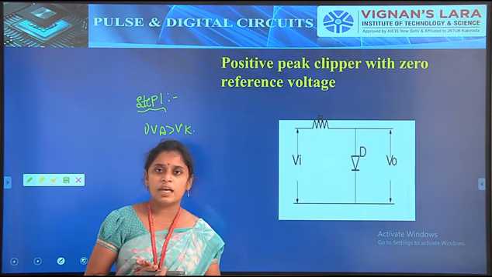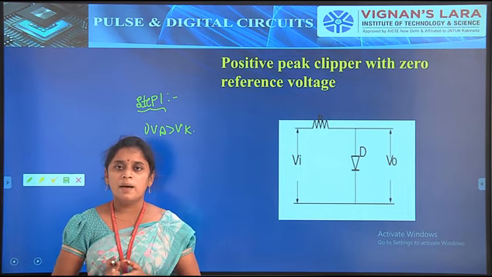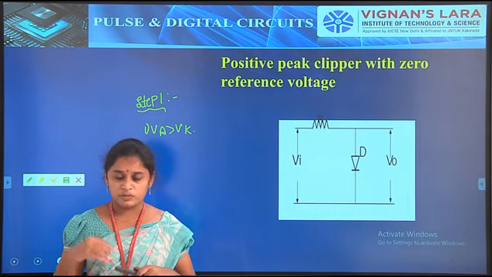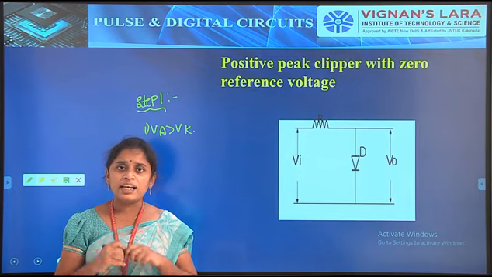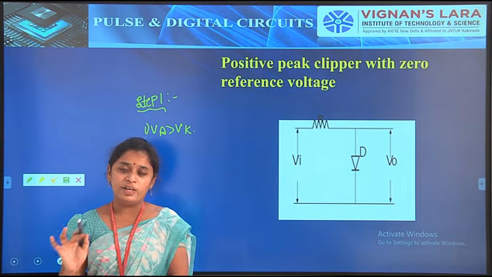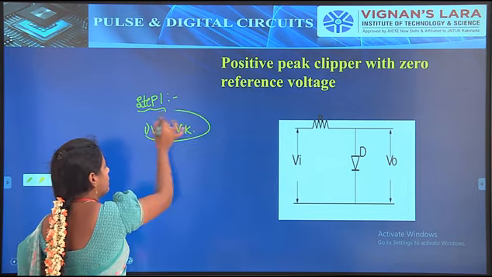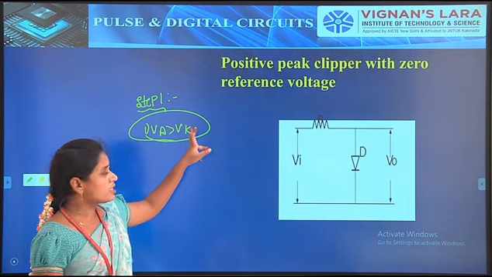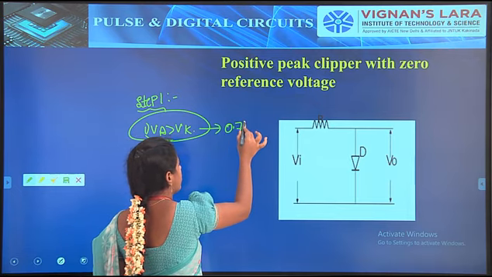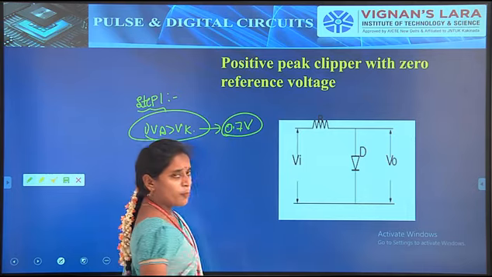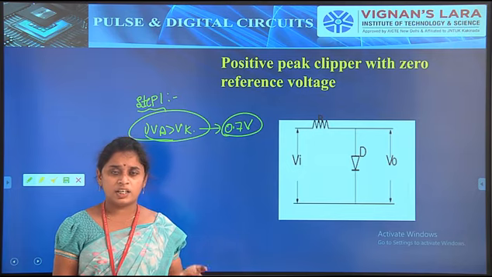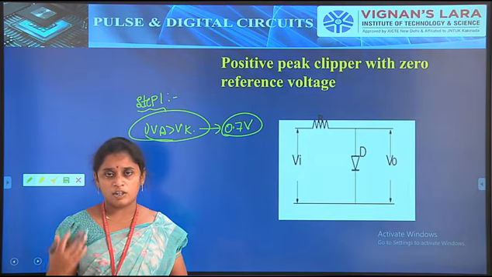For the ideal diode, maybe VA equal to 0 puts the diode in the on condition, but practically that is not possible. The diode has some cut-in voltage, indicated by V gamma. When the anode voltage is 0.7 volts, that is V gamma, only during this particular time will the diode be in the on condition. So the anode voltage must be 0.7 volts or greater than 0.7 volts. Only then does it start conducting, that is, start switching to the on condition.